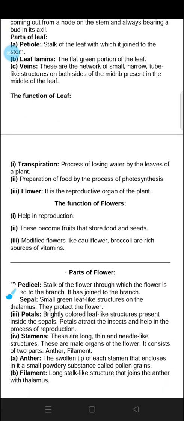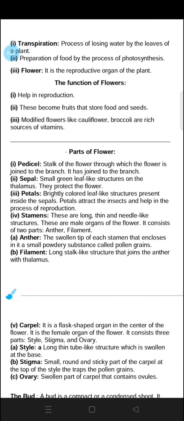Now the functions of a leaf are transpiration and preparation of food. Photosynthesis takes place with the help of the leaf. The leaf has stomata which help in photosynthesis. What are the functions of flowers? They help in reproduction, and they become fruits that store food and seeds. The different parts of a flower are pedicel, sepals, petals, stamens, anther and filament.